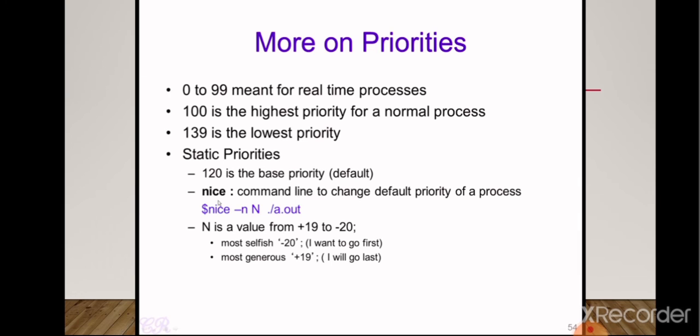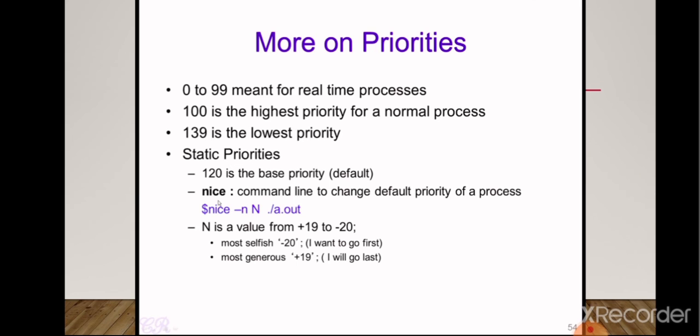Now we'll study more on priorities. 0 to 99 is meant for real-time processes, and 100 is the highest priority for a normal process. 139 is the lowest priority for a normal process, as we have seen earlier. In the static priorities, 120 is the base priority, and the nice command is used to change the default priority of a process. We can use nice -n ./a.out directly to change the priority of a process.